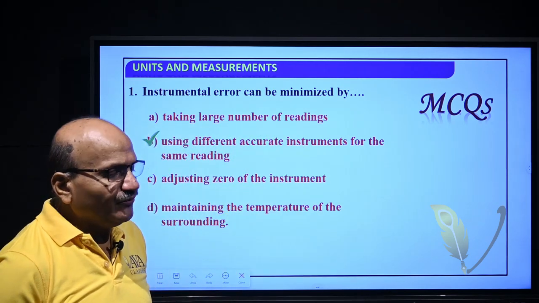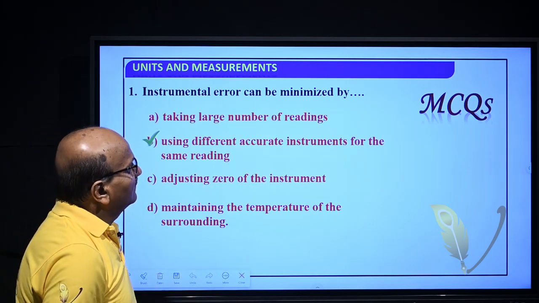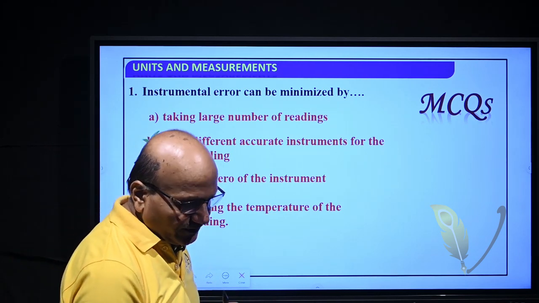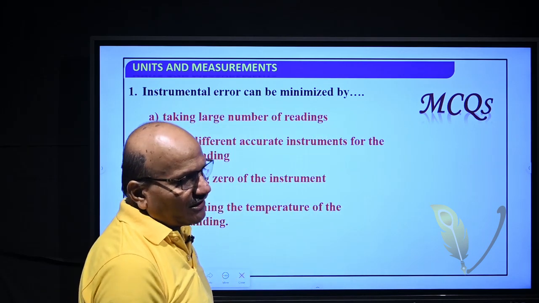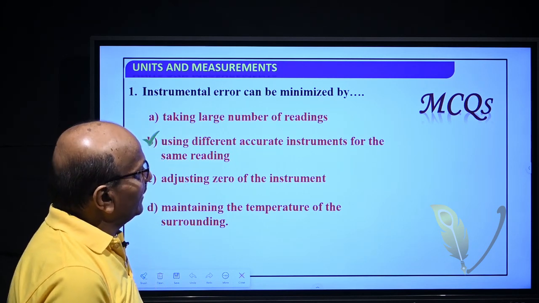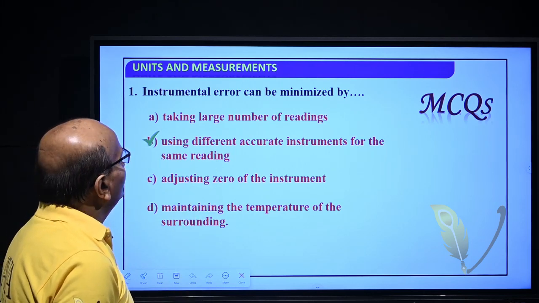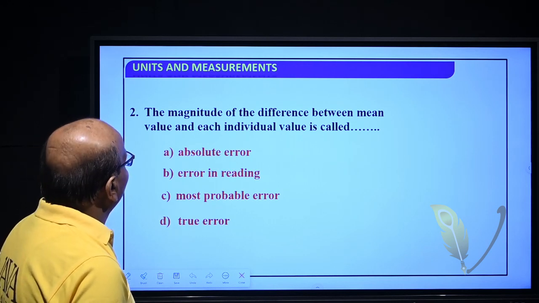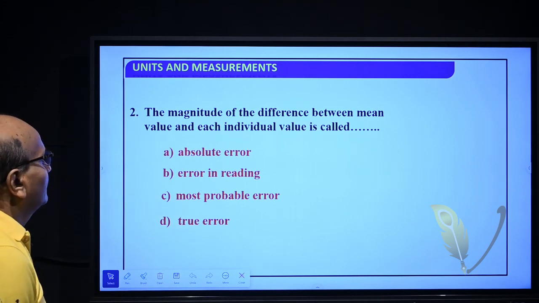If we take different instruments to measure the same quantity, suppose we measure the length of a quantity, we use a vernier caliper, then we take different vernier calipers. Then by taking the mean of these readings, it gives the minimized value of instrumental error. The magnitude of the difference between the mean value and each individual value is called absolute error.